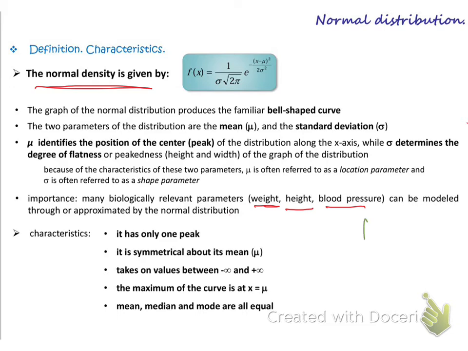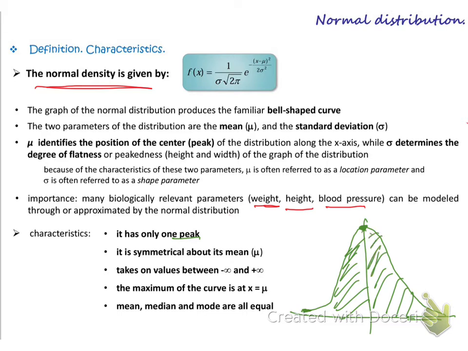okay? So the normal distribution graph will never touch the x-axis, okay? It will touch the y-axis at the peak. So it has only one peak. So I have 5 characteristics for the normal distribution. What are they? The first thing is that it has only one peak. They are symmetrical. So the left side is symmetrical to the right side, and their symmetry line is the mean, mu. The symmetry line is mu, the mean of them, okay?